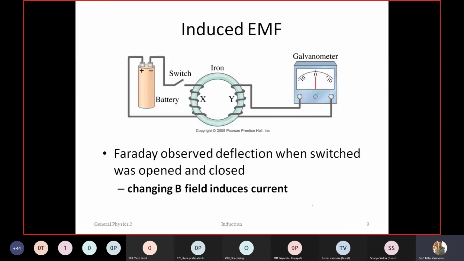When you either close or open this switch, you will find a deflection in the galvanometer, because this will work as an electromagnet. When you give supply through this battery, current flows through this coil and produces a magnetic field. That magnetic field links with this coil and induces an EMF here. So switching on and off will induce an EMF.